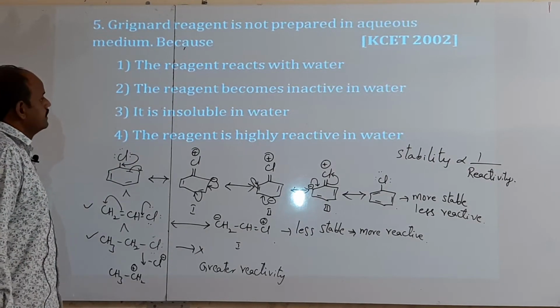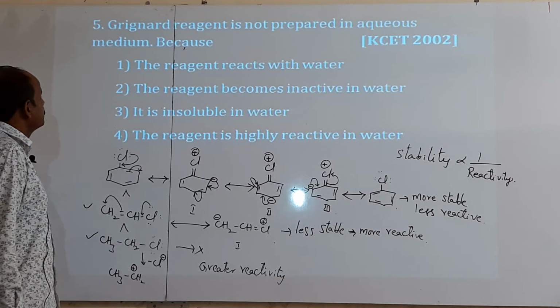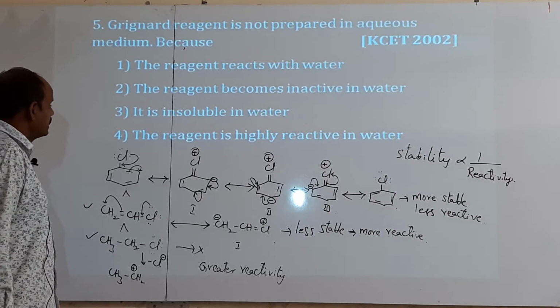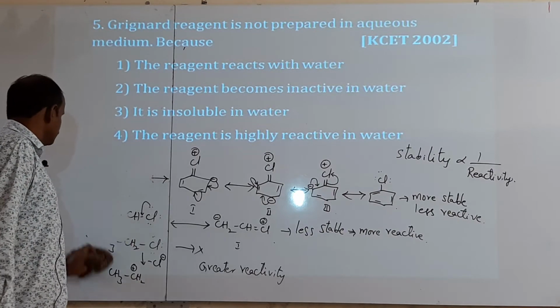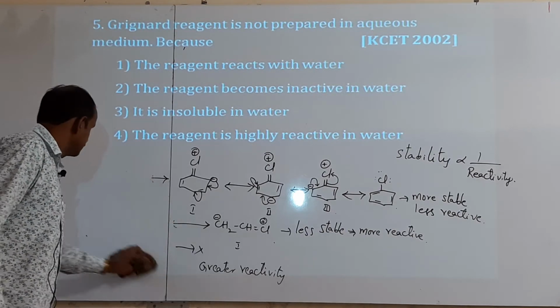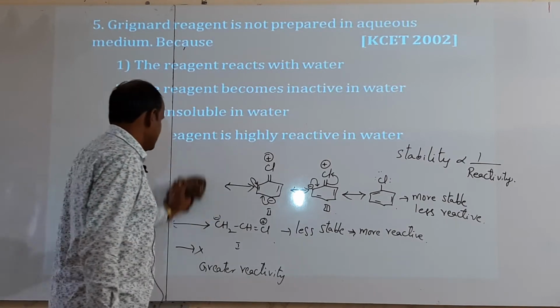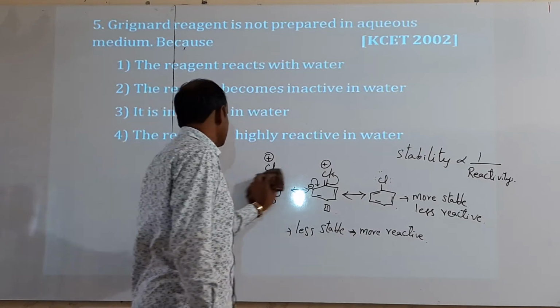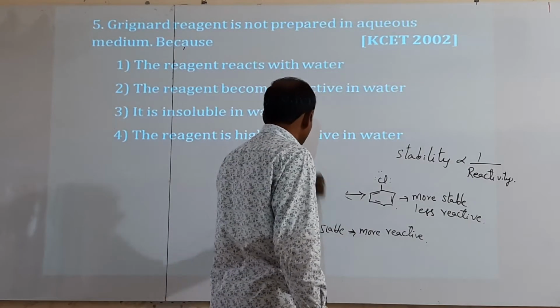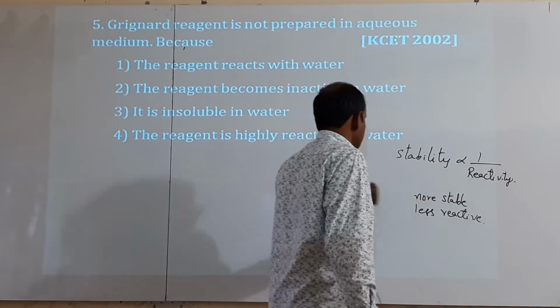Grignard reagent is not prepared in aqueous medium. Generally, if you take a Grignard reagent, what is the formula? RMgX, alkyl magnesium halides. These can be prepared from alkyl halides with magnesium in the presence of dry ether.